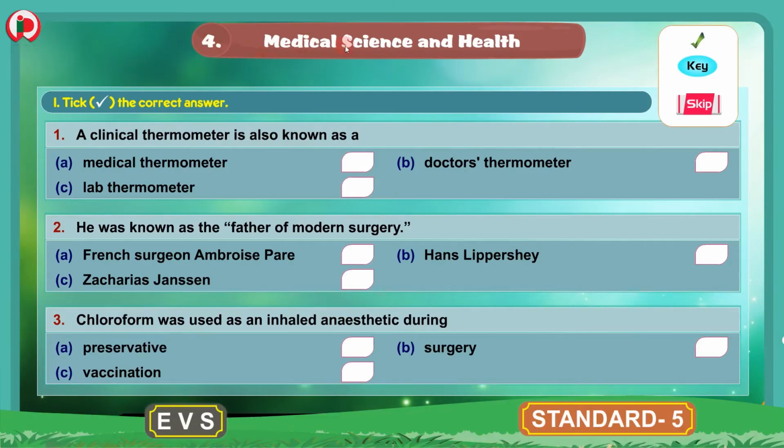4. Medical Science and Health. Children, this is the 4th lesson in the course book, and now we will do the workbook part for the lesson Medical Science and Health.